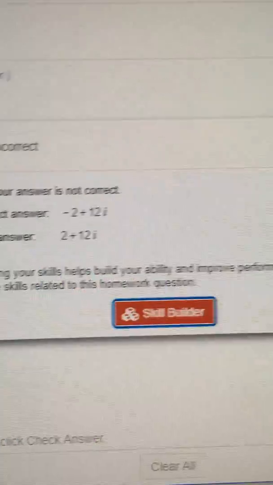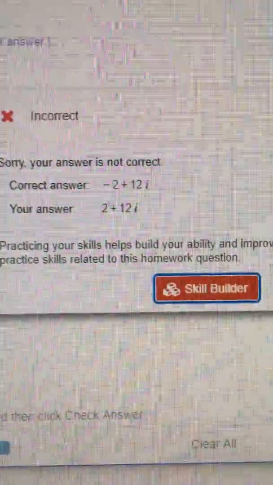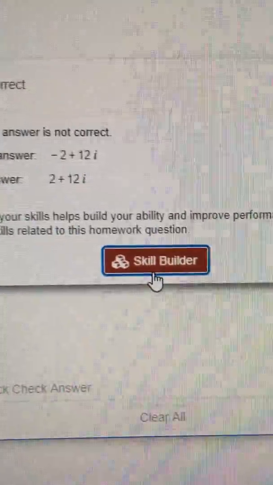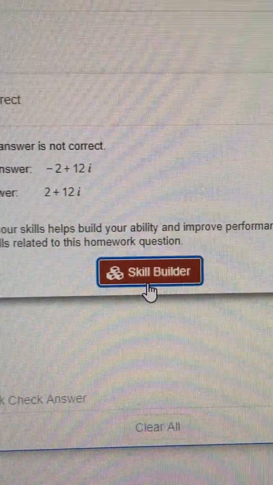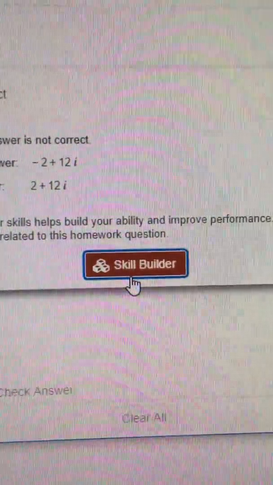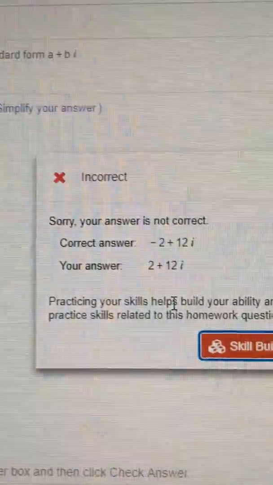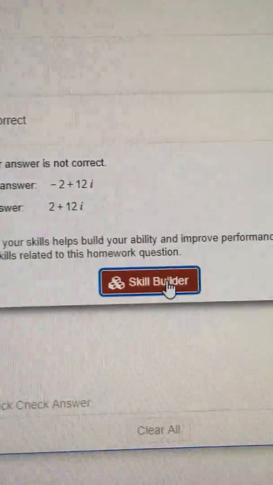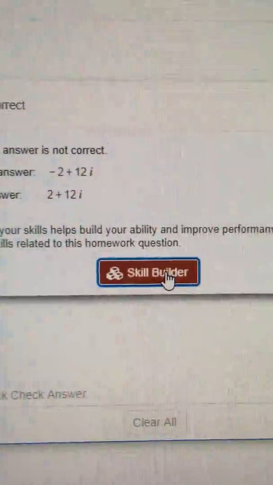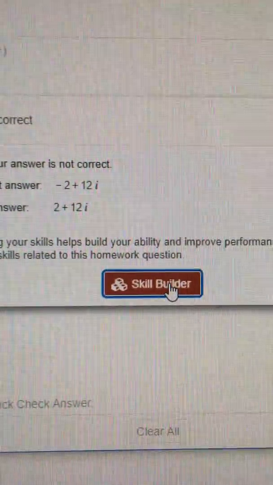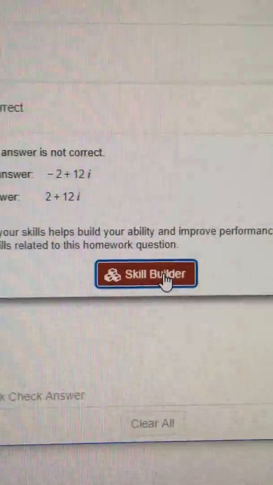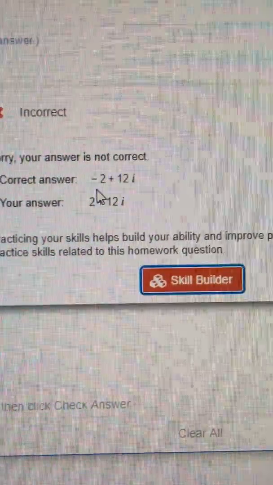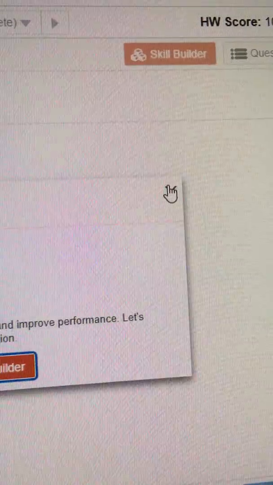So what you're going to see if you get it wrong 3 times in a row, a little button down here will come up that says Skill Builder. And that will give you some remedial skills if you need some for these particular questions. It tells you what the right answer was and that you got it wrong. If you need some skill builders, feel free to go in there. You don't get any credit for skill builder, but sometimes it helps if you need a little bit of refresher on how to do a problem. If you don't need any skill builders, you can see here, oh, I just missed a sign. So you can just click exit there.